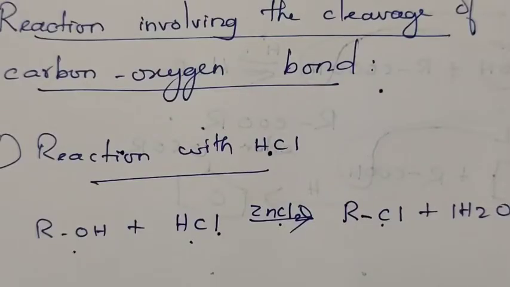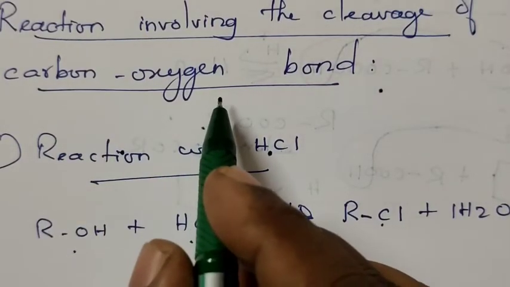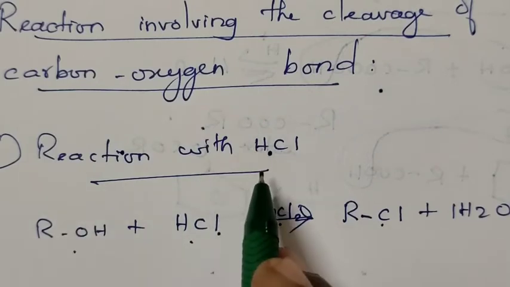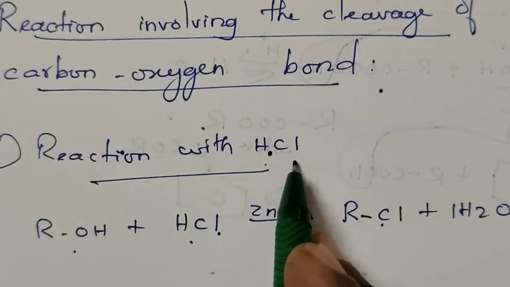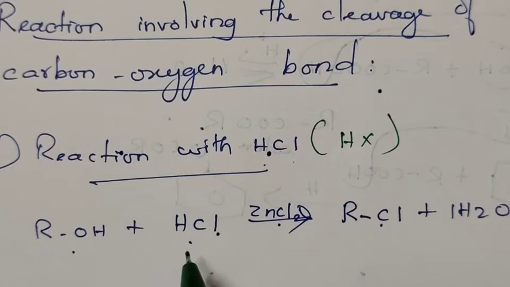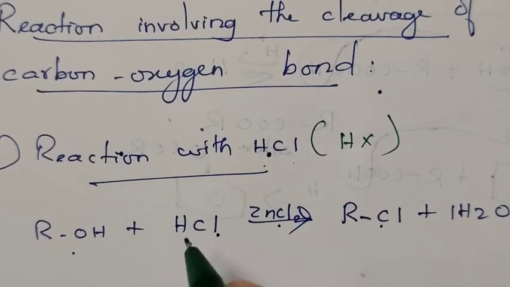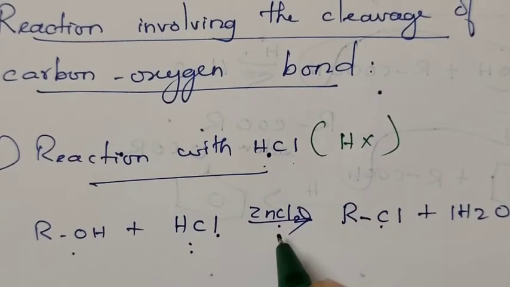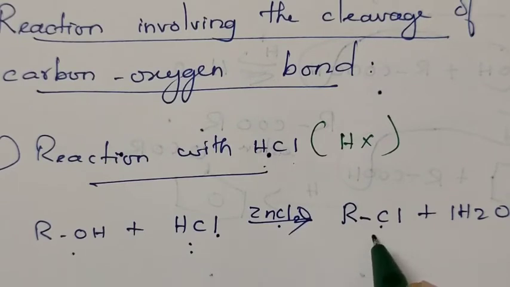Reaction involving the cleavage of the carbon-oxygen bond. Reaction with hydrogen halide. When alcohol reacts with hydrogen halide, for example hydrochloric acid, in the presence of anhydrous zinc chloride, we get alkyl halide and water.